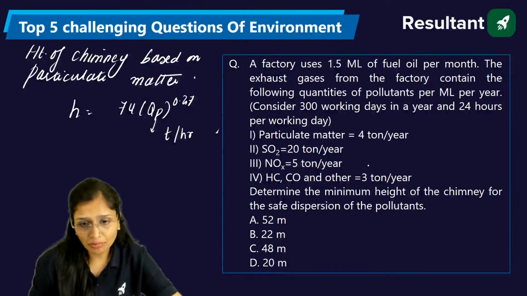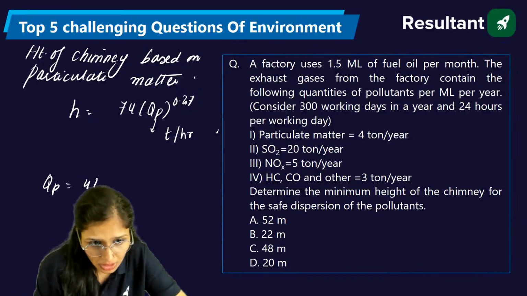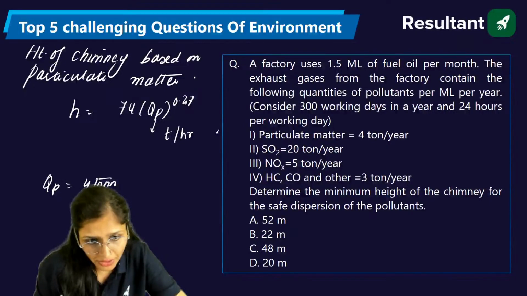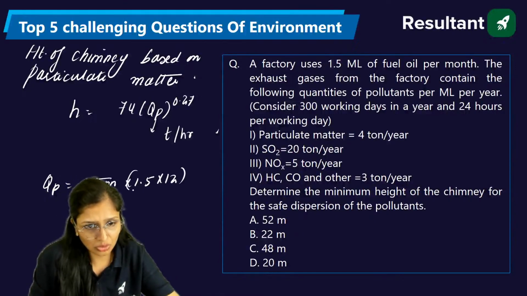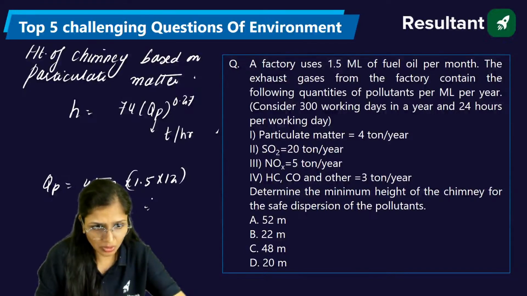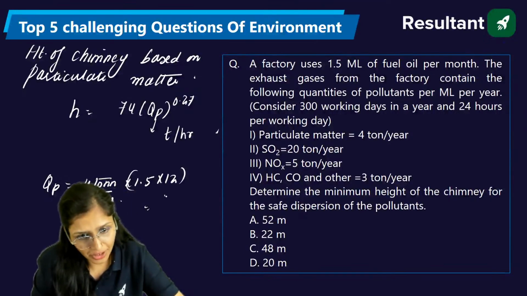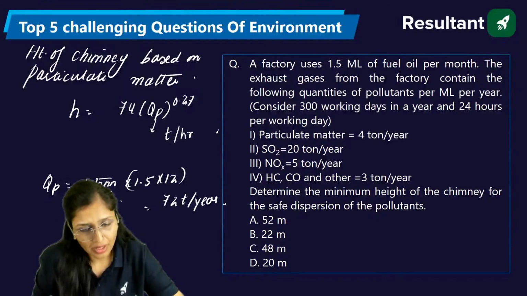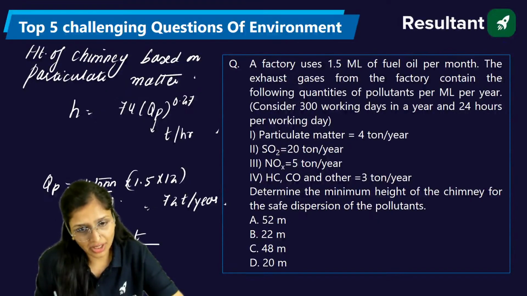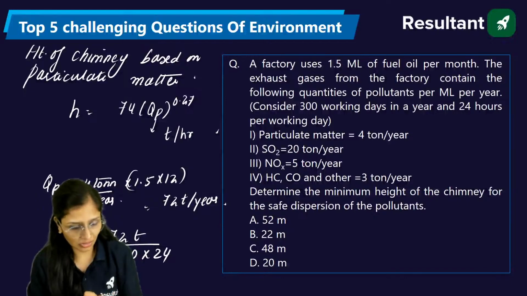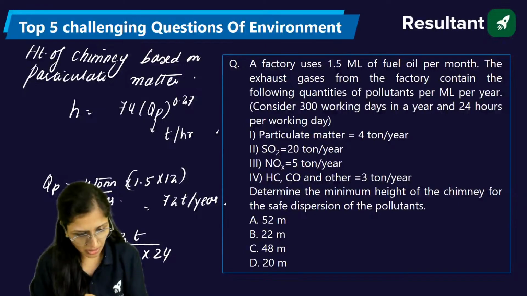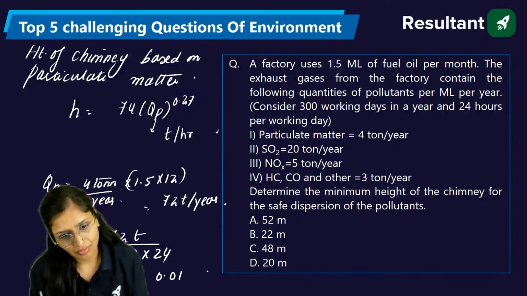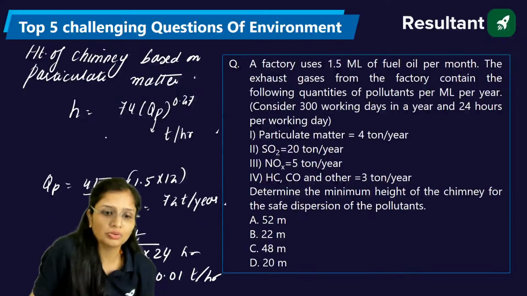Okay. Now let's start. Particulate matter is given to you as 4 tons per year per 1.5 million. 12 months. So 1.5 into 12 into 4, that is 72 tons per year. So we have to talk about it in 1 year: 300 days are there and 24 hours. 300 days they are telling us working is there. So 72 divided by 300 into 24. So this will come out to be 0.01 ton per hour. Substituted.